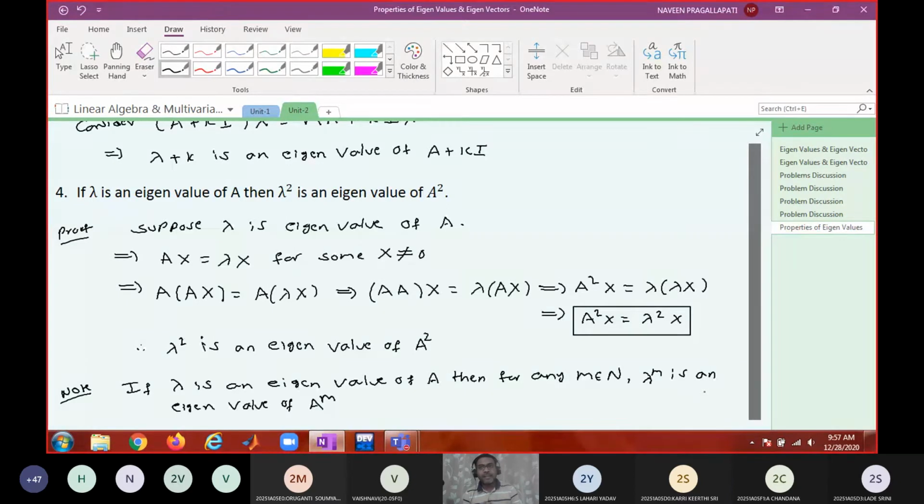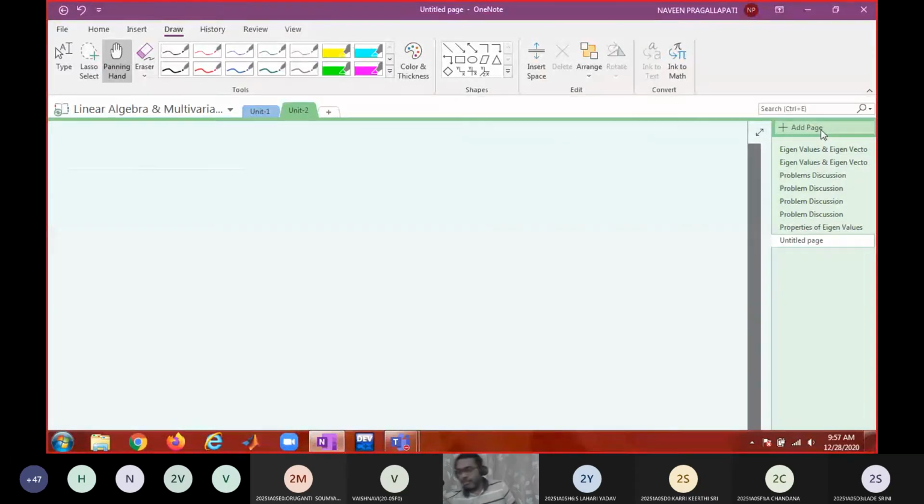So will you use mathematical induction and prove this result? Take that as homework. Use the principle of mathematical induction and show this result. Is it fine? Yes. Next property. So we'll continue the properties. Four properties are over. Next coming two properties are quite easy. Let me generalize this. Now I'll combine the previous properties.